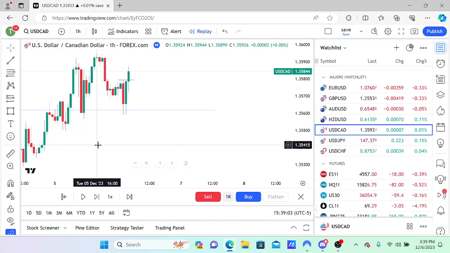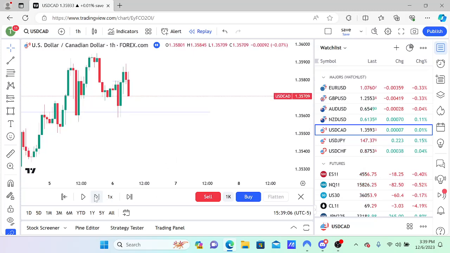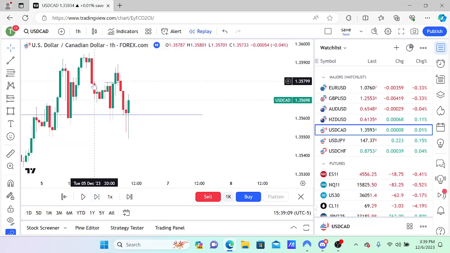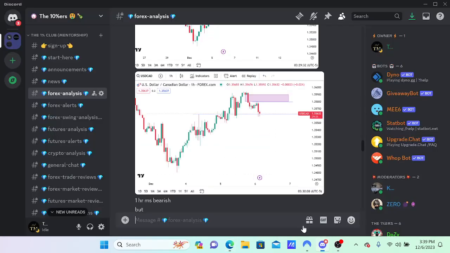Okay. And then, as I was saying, I was looking for a short, and it did end up rolling over later, as you can see, off that imbalance. Again, all time stamped in chat. As always, all time stamped in chat.